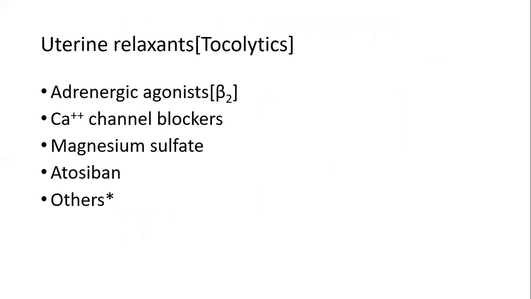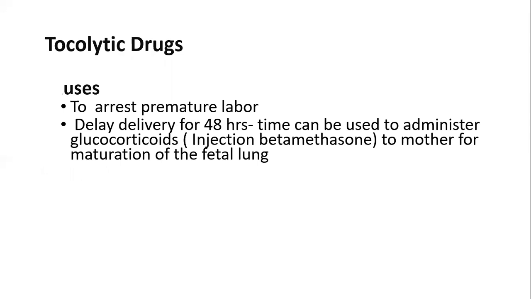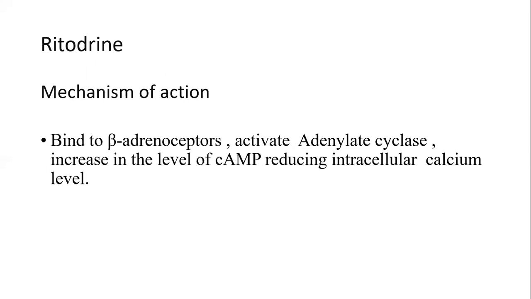Uterine relaxants, otherwise called tocolytics. These are the available uterine relaxants, which act on the uterus and relax it. They are adrenergic agonists, beta-2 agonists, calcium channel blockers, magnesium sulfate, atosiban, and others. Tocolytic drugs are mainly used to arrest premature labor. They delay delivery for 48 hours, but this time can be used to administer glucocorticoids like betamethasone to the mother for maturation of the fetal lungs.